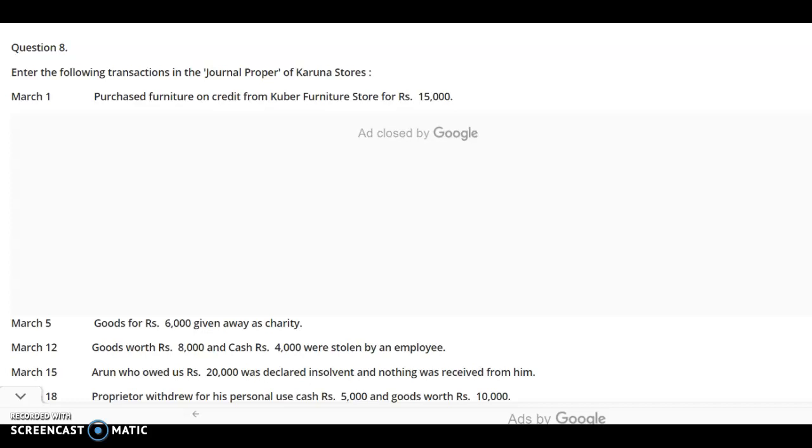While recording these transactions, you have to keep in mind that the proper journal format is to be drafted and transactions are recorded with reference to the journal entries. While journalizing, please write the narration also, because narration is part of the journal entry. If you write this, it will convey for what transaction the entry is done, and it will be easy for you to understand how the transaction is being recorded.